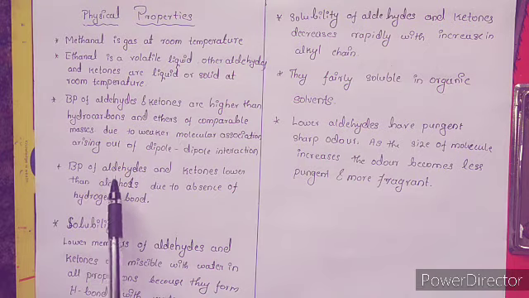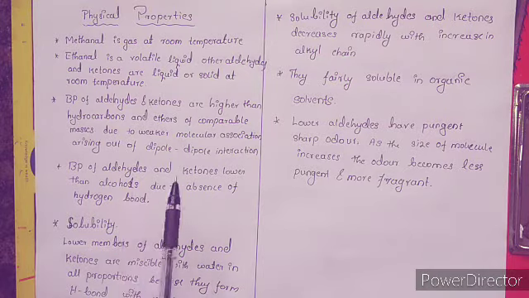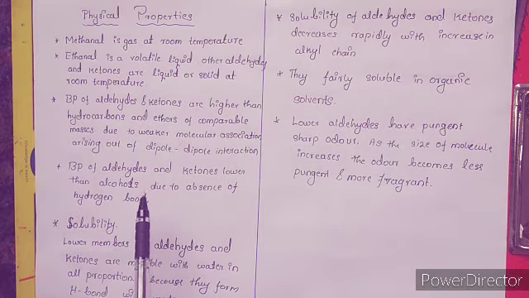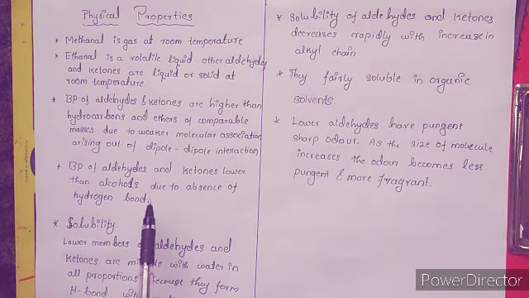Then the boiling points of aldehydes and ketones are lower than alcohols due to the absence of hydrogen bonding. In alcohols we have observed there is hydrogen bond formation between two different alcohol molecules, hence the boiling point becomes higher. But in the case of aldehydes there is no such hydrogen bond formation between two molecules of the same type, hence the boiling point is less when compared to alcohol.